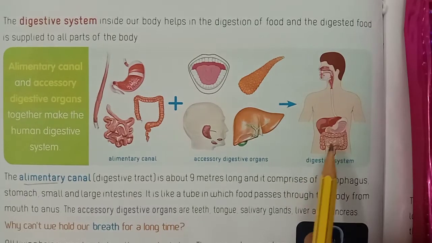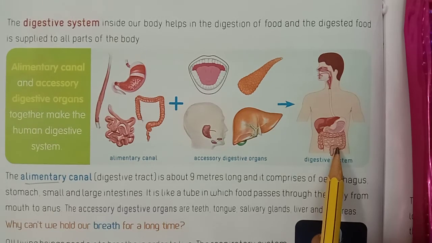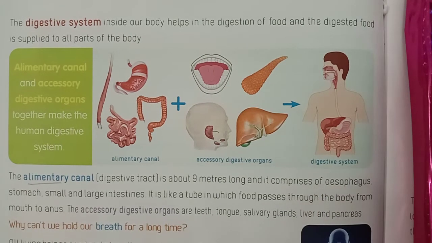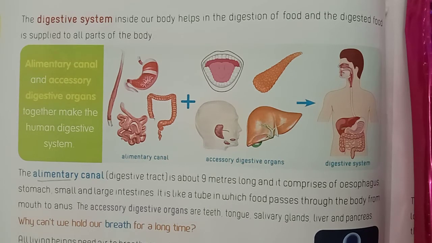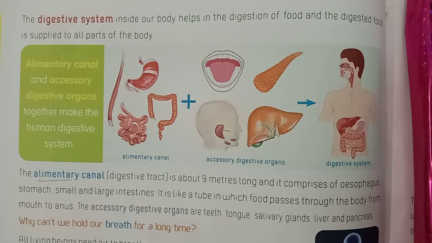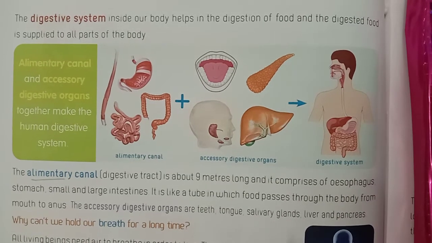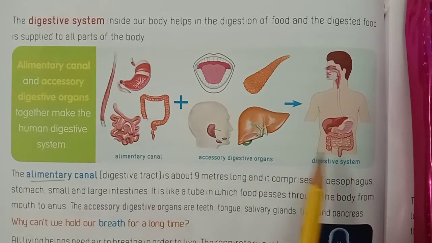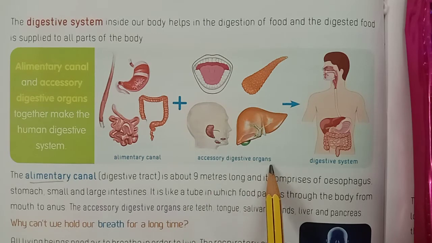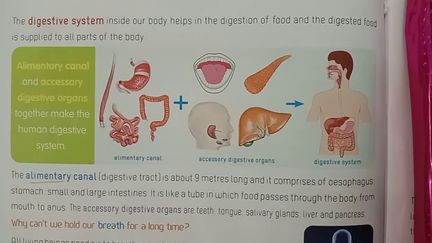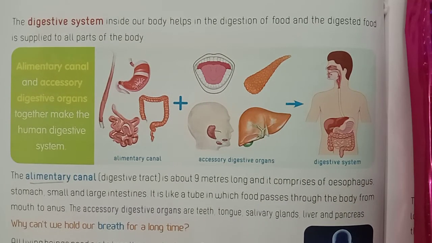Look at this picture, children. This is a digestive system. The set of organs which help to change food into simple substances is called the digestive system. What is called digestive system, children? The set of organs which help to change food into simple substances is called the digestive system. Alimentary canal plus accessory digestive organs equal digestive system. Okay, children? Understood? Next.